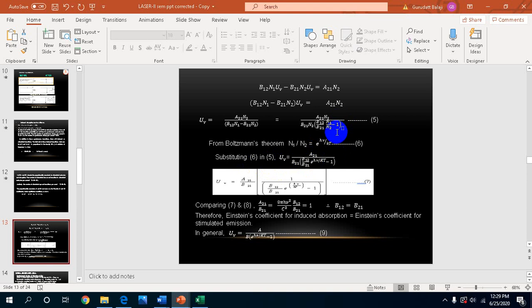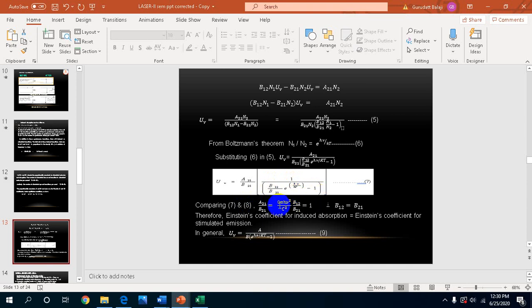Substituting this for N1 by N2, U mu is equal to A21 by B21 into 1 over (B12 by B21 into e power h nu by kT minus 1).